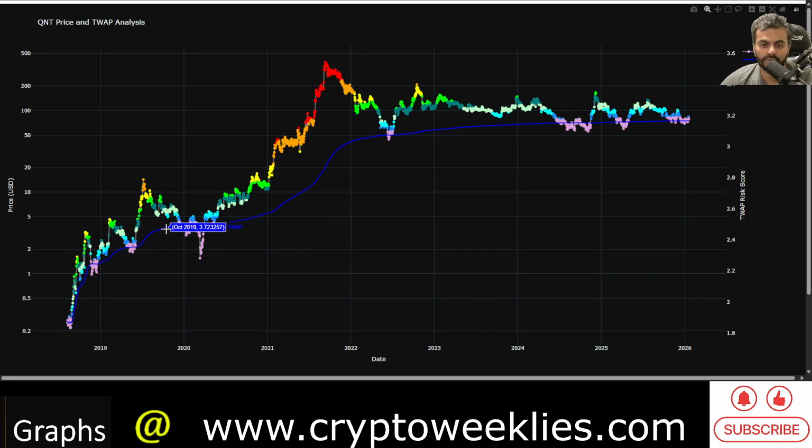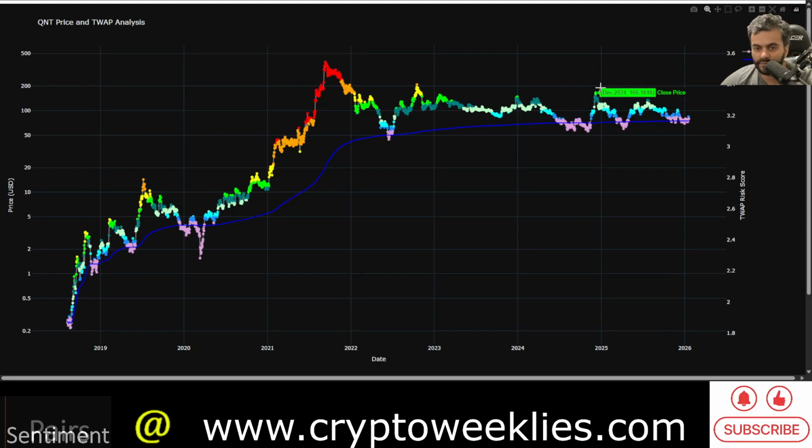So what you can see is that whenever there is a definite trend to the upside, where the price action stays bullish for, let's say, 1 year or so, like it did from April 2020 till as late as May 2022 or even June 2022, the price was consistently above the time weighted average price. So the price action helped the time weighted average price grow. But since late June, July 2022, the difference between the time weighted average price and the price has been minimal, again ignoring the October 2022 peak.